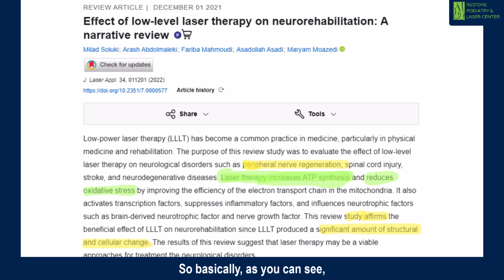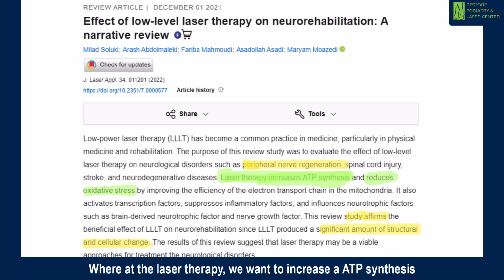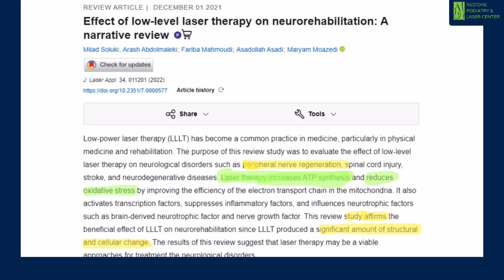So basically, as you can see, this article is from 2022, and I highlighted where you can see laser therapy increases ATP synthesis. As I explained earlier, too much glucose leads to reduced ATP synthesis. Whereas with laser therapy, we want to increase ATP synthesis and reduce oxidative stress, and that will produce a significant amount of structural and cellular change for the nerve. And that's basically one way to improve the nerve damage.